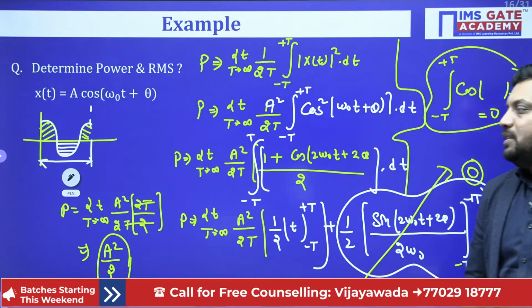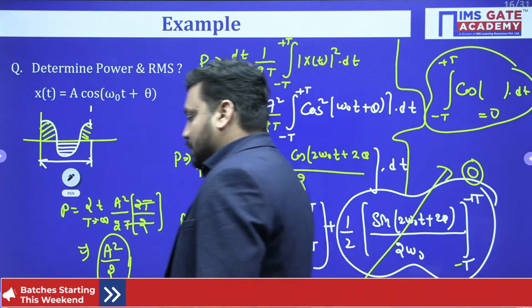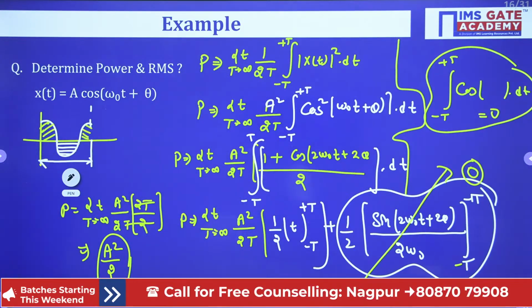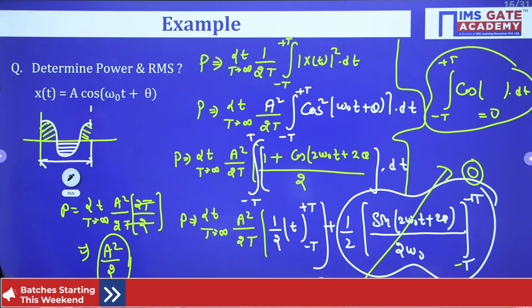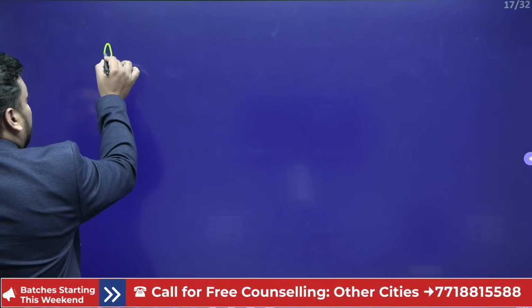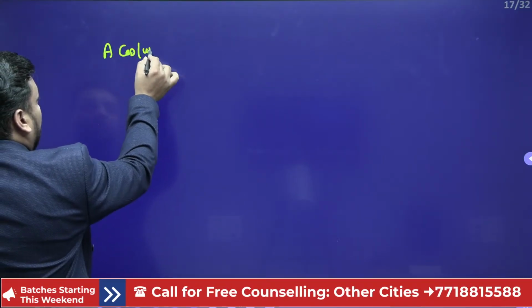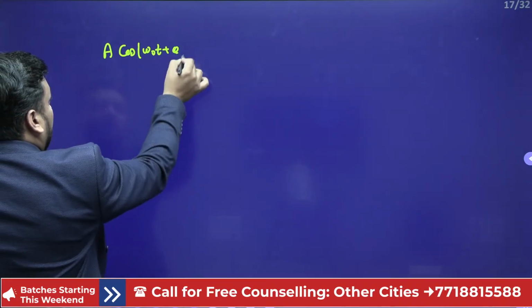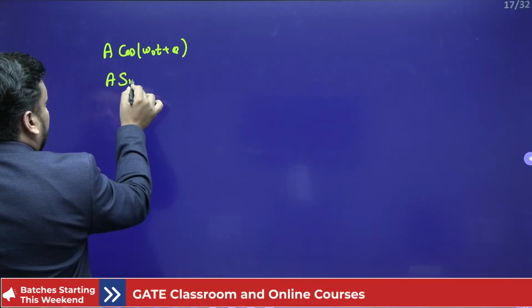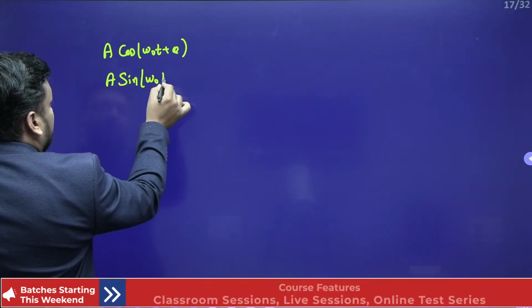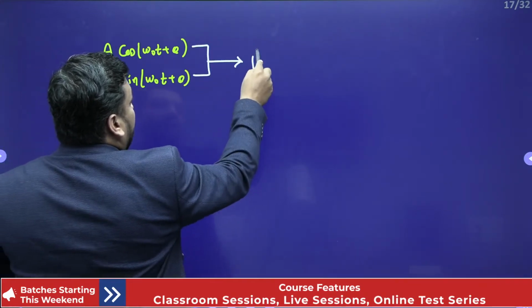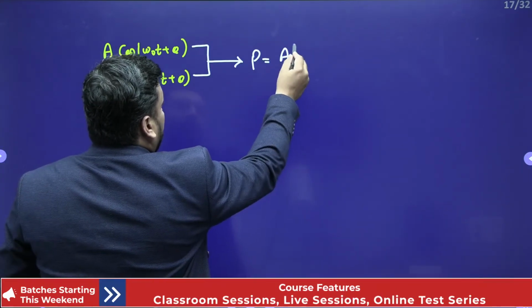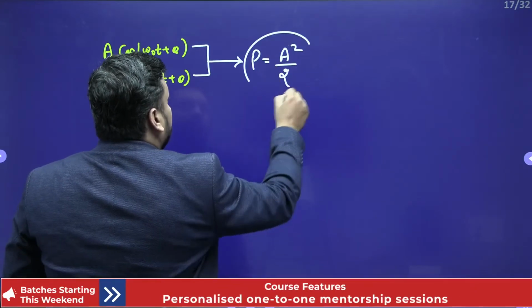So what is the learning? One time we have done the conventional approach also. After that, as I already told you, we will discuss the short trick. So going forward, we should only remember this: whether we have cos of omega 0 t plus theta, or sine of omega 0 t plus theta, its power will always be A square by 2.